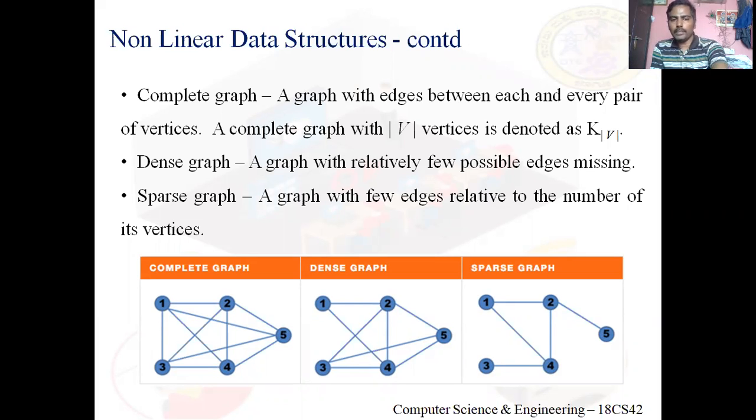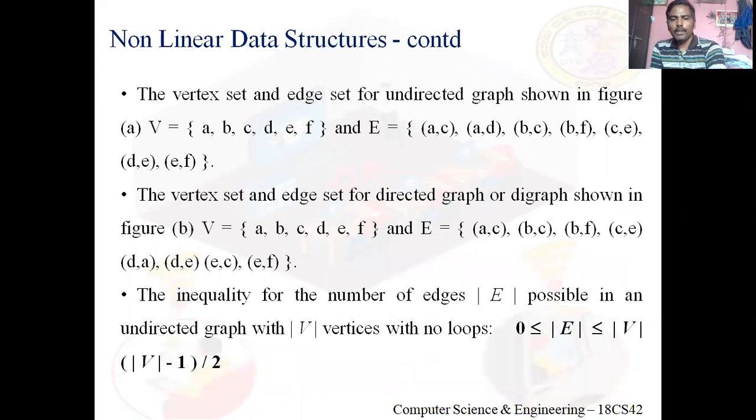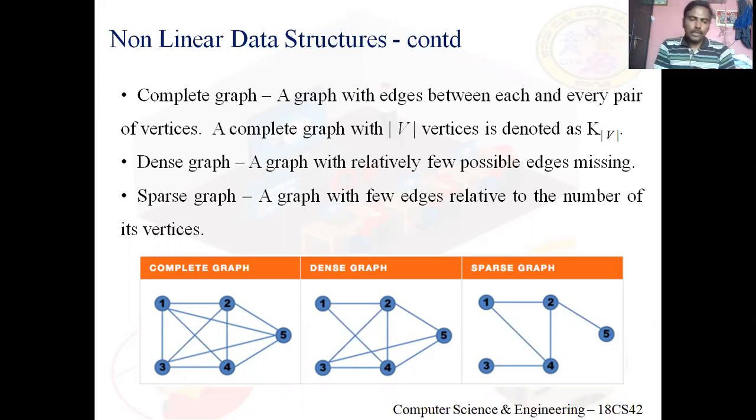Now this third inequality, we will come to know. See here. Complete graph means for each and every pair of vertices, there should be an edge. For example, in the first graph, let me consider a pair of vertices 1 and 5.